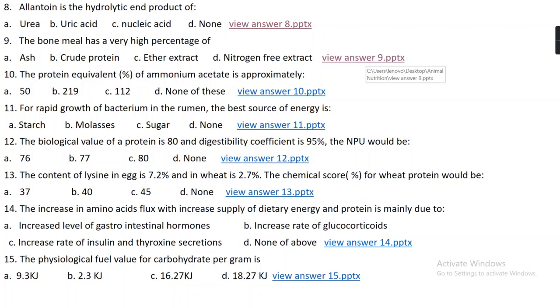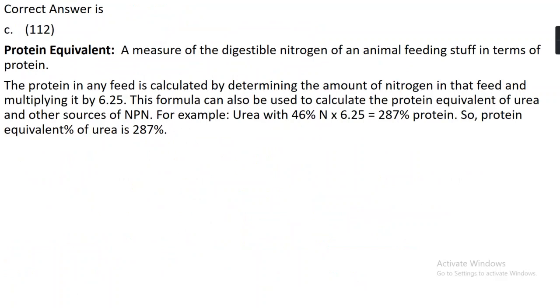Question number 10. The protein equivalent percentage of ammonium acetate is approximately option A 50, option B 219, option C 112 or option D none. The right answer is option C, which is 112. Protein equivalent is a measure of the digestible nitrogen in an animal feedstuff in terms of protein. The protein equivalent percentage is calculated by multiplying 6.25 with the amount of nitrogen present in a feed.